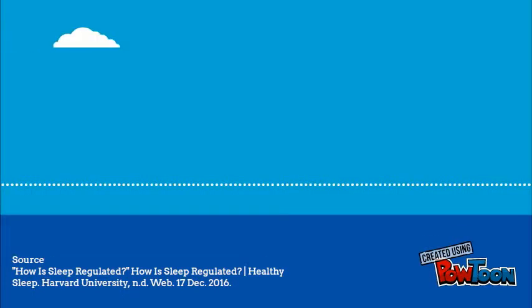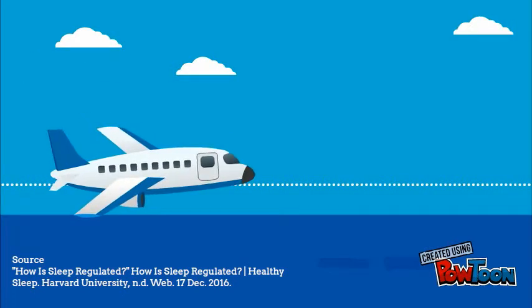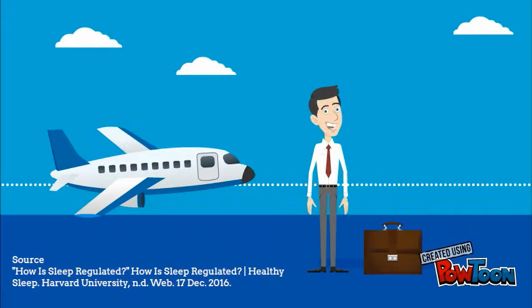Let's say you're traveling to a distant country. You get off the plane, you're tired. As soon as you get to your bed, you'll probably fall asleep, only to wake up a few hours later at 3 in the morning. Why did you wake up so early? You could have slept for a few more hours. You're most likely experiencing jet lag, and the human circadian rhythm is your culprit.